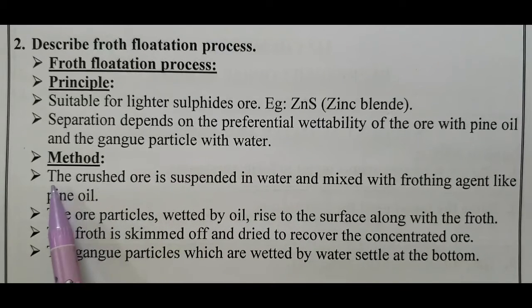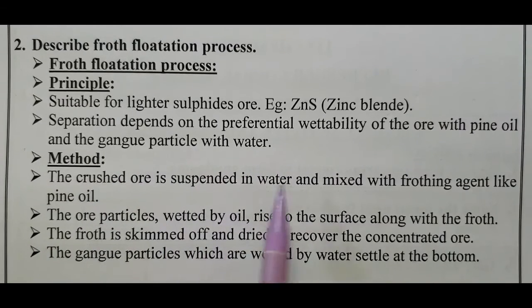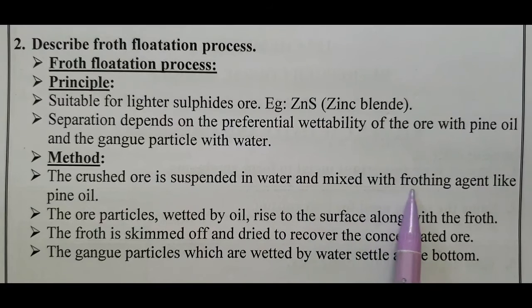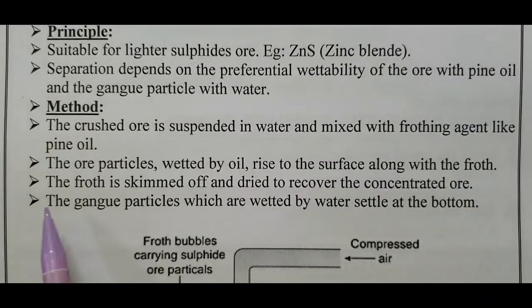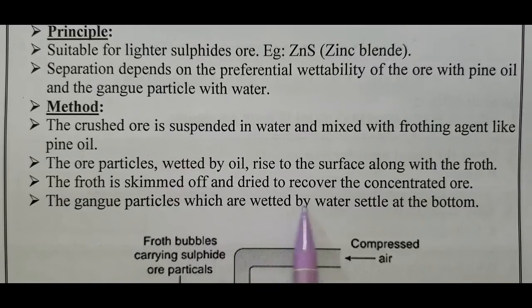Method: the crushed ore is suspended in water and mixed with a frothing agent like pine oil or eucalyptus oil. The ore particles wetted by oil rise to the surface along with the froth. The froth is skimmed off and dried to recover the concentrated ore. The gangue particles wetted by water settle at the bottom.